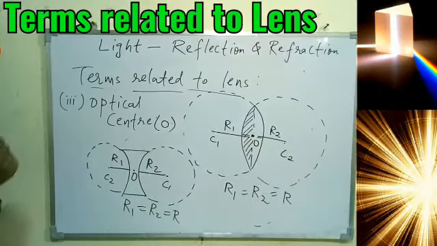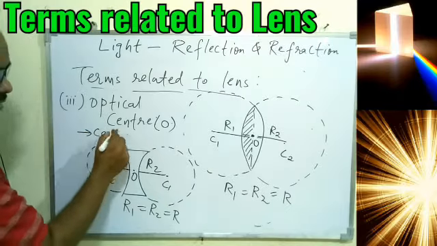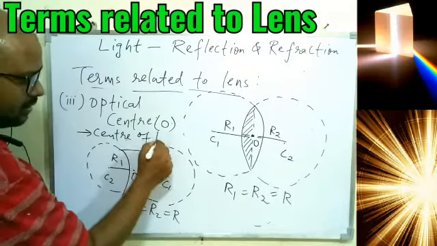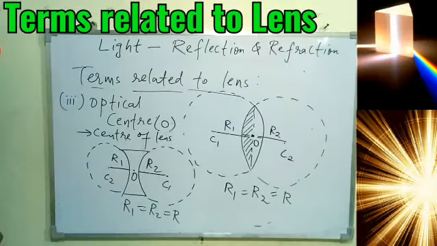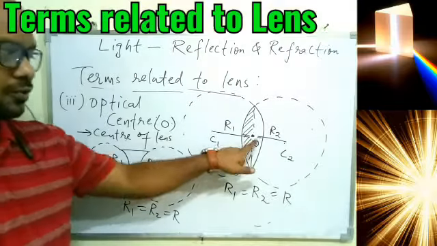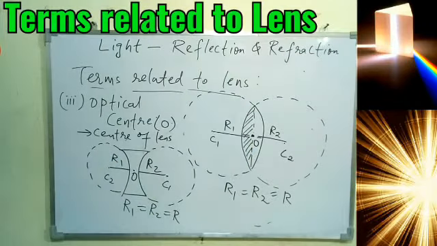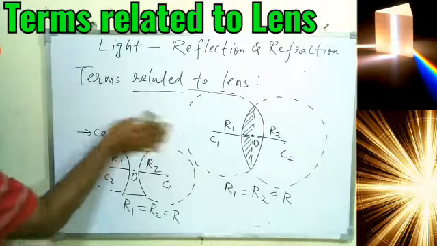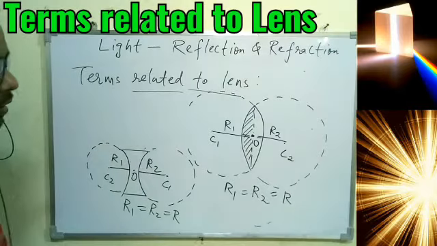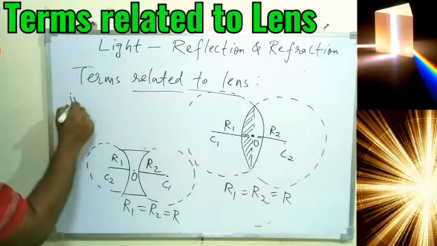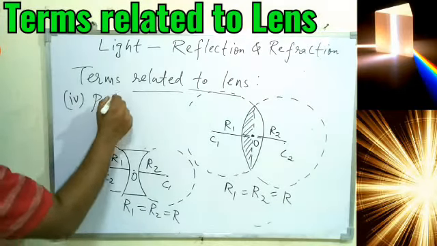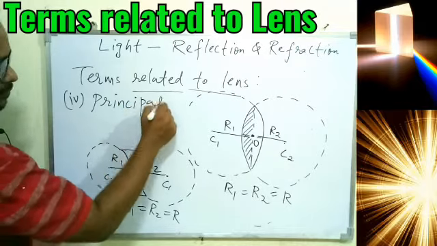I'm not writing it, again remember, center of lens, which is marked as O here and here also. Third term we have, okay. Now number 4 we have principal axis, the way we had in the mirror also.